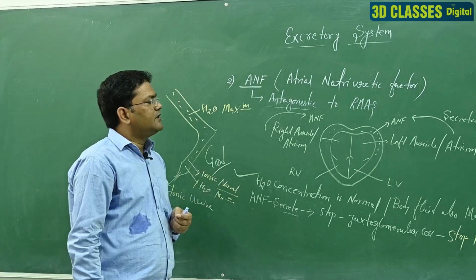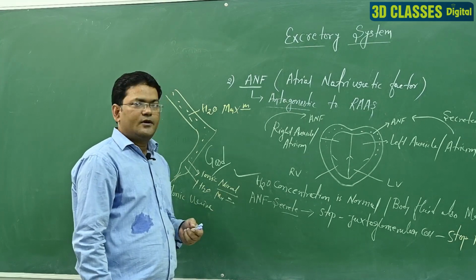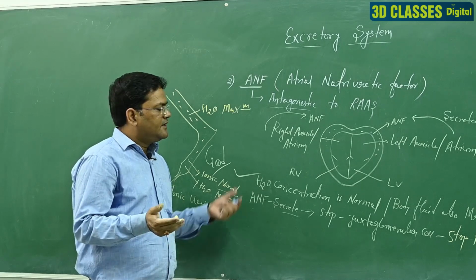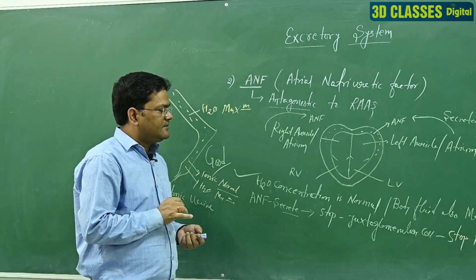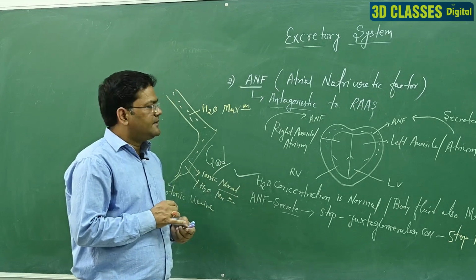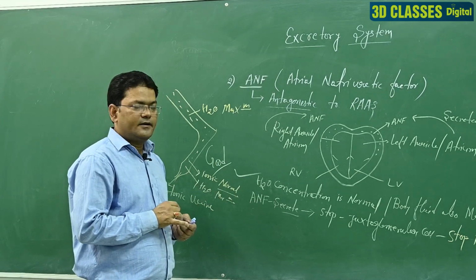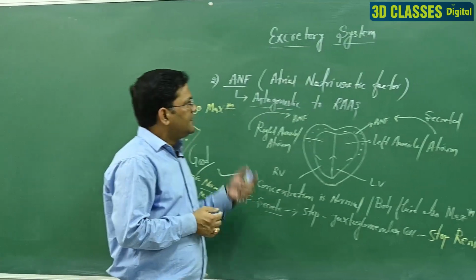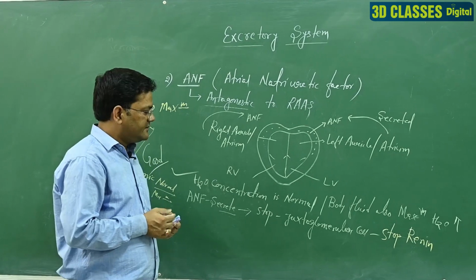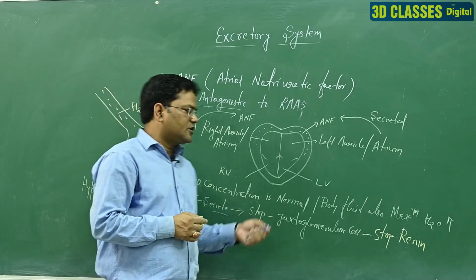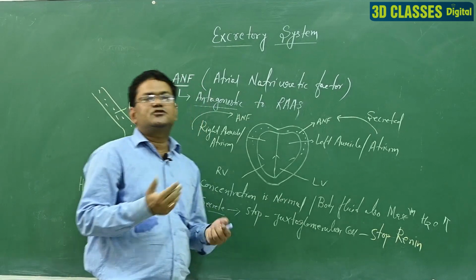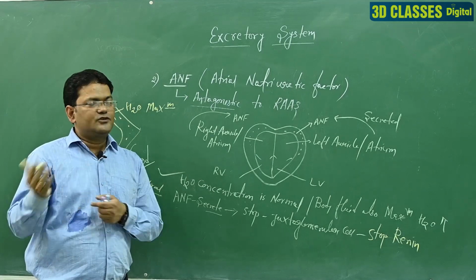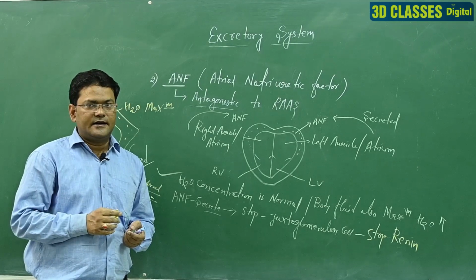But in the condition of ANF, that means your blood pressure is normal, or your body fluid is normal, sometimes your body fluid water level is also maximum. At that time ANF is activated with the help of the atrial region in the heart, and ANF secretes different types of chemical factors. It is called atrial natriuretic factor, and it stops the juxtaglomerular cell. So renin is stopped. When renin is stopped, the liver does not activate angiotensinogen, and the adrenal gland does not secrete aldosterone hormone.